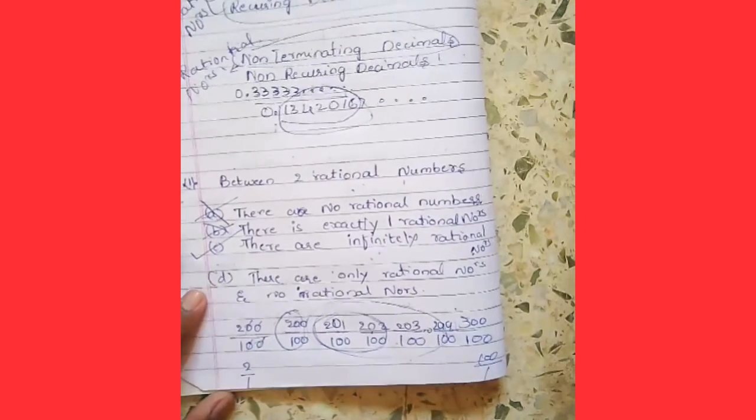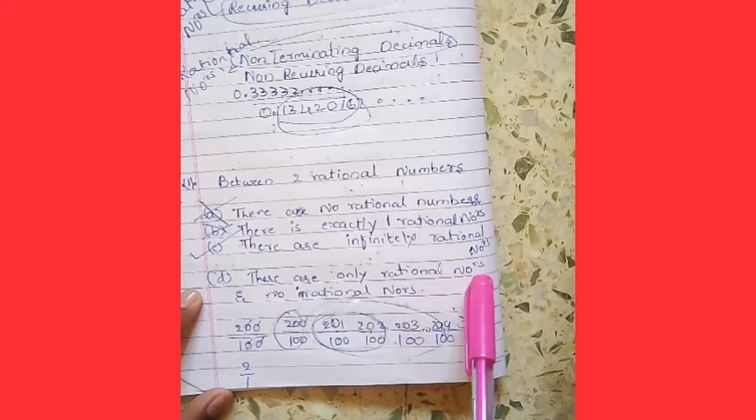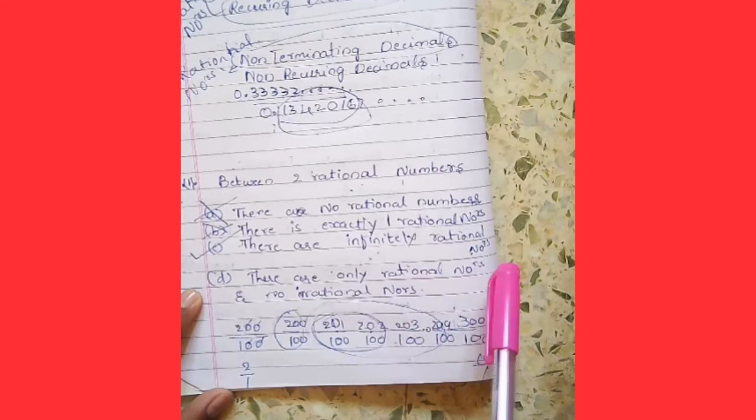And what is option D? There are only rational numbers and no irrational number.